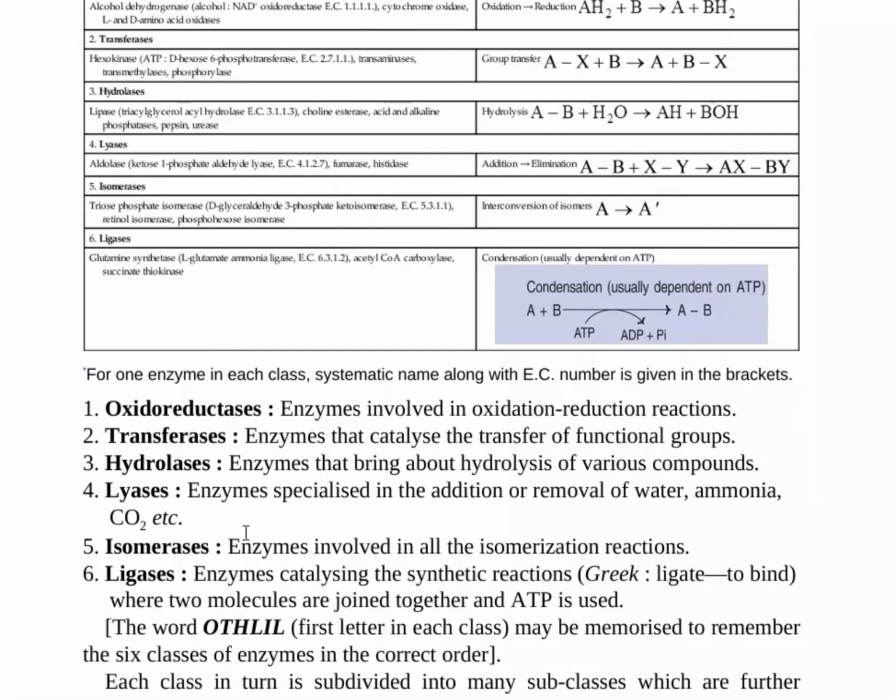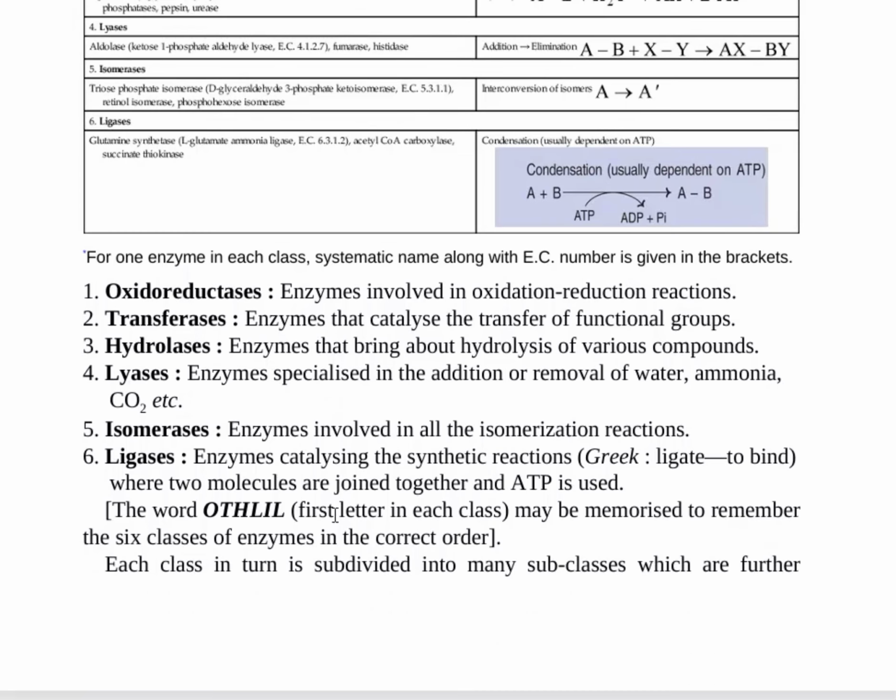Lyase, enzymes specialized in addition or removal of water, ammonia, carbon dioxide, etc. Isomerase, which helps in isomerization reactions. Ligase, which helps to join molecules together with the help of ATP.